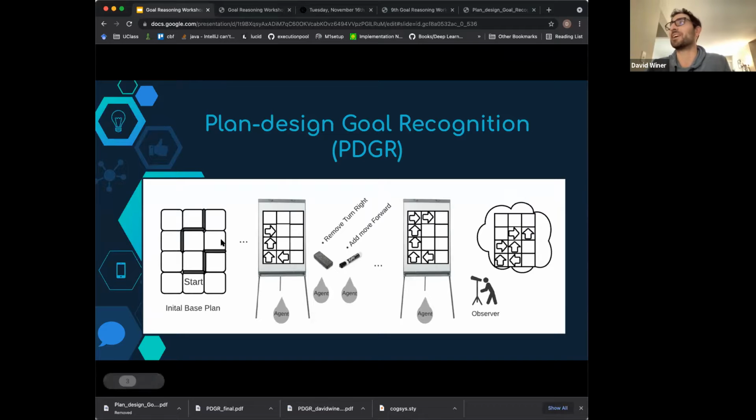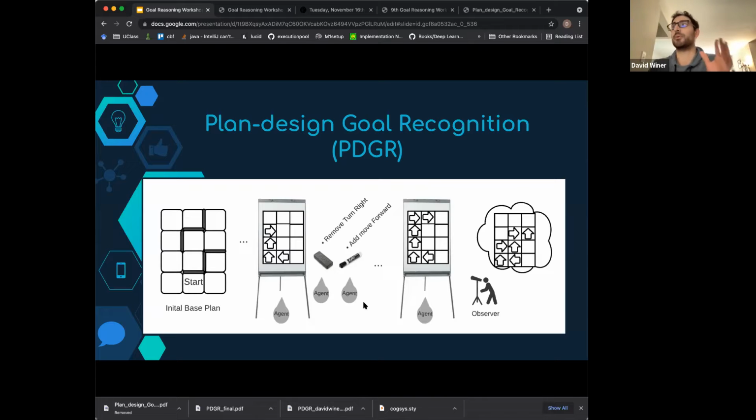So here we have an environment and there's the steering agent, and the steering agent's not acting directly in the environment, but it's acting on the plan design to create its route. So the plan design actions are actions like remove a right turn and add move forward. And along the way, it's actually creating plans that aren't executable, by accident, right? And sometimes they're undoing their previous actions.